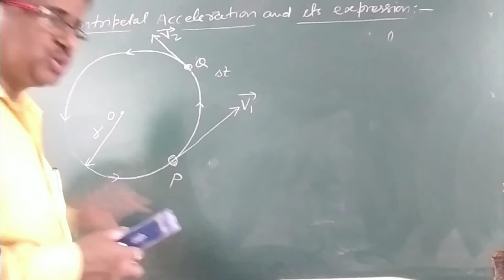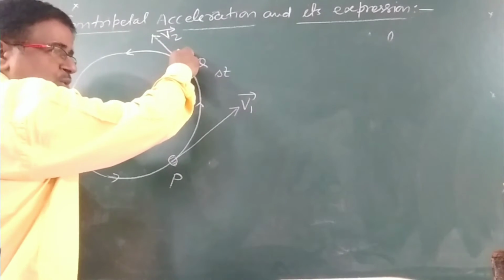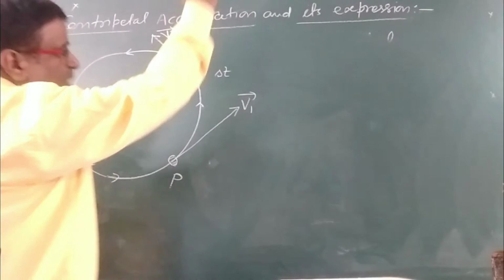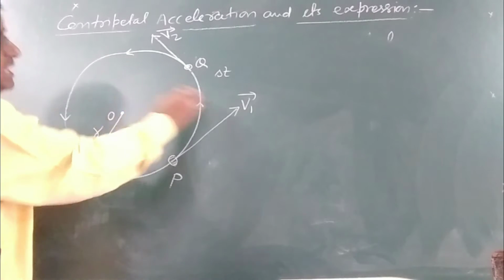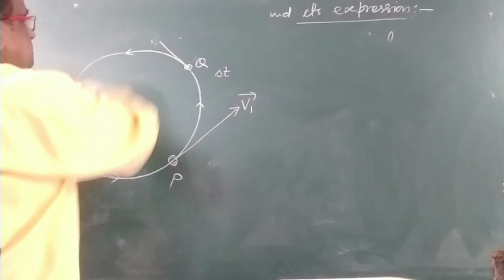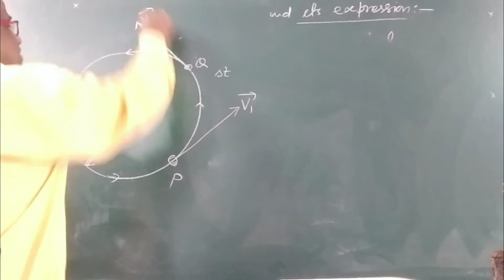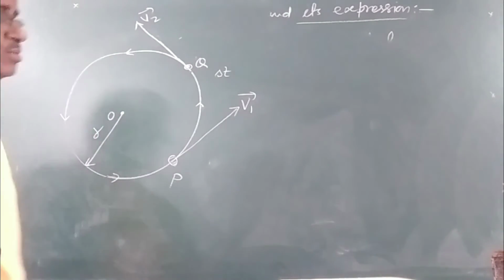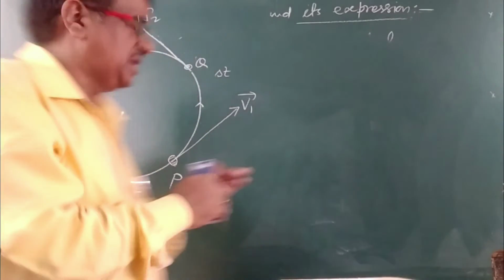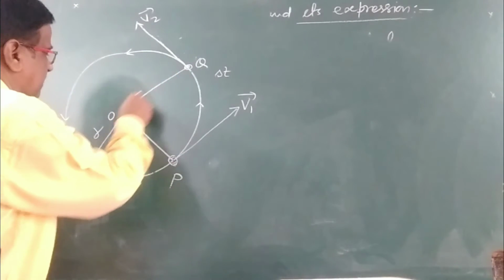The body is moving with uniform speed, so the speed at P is equal to the speed at Q, but the velocity at P is tangentially outward and the velocity at Q is also tangentially outward. So due to the change in the direction of velocity at P and Q, there will be acceleration, and it will be directed towards the center of the circular path.